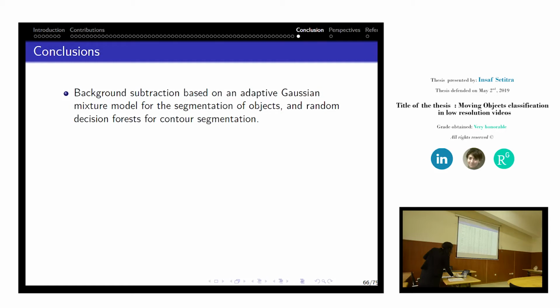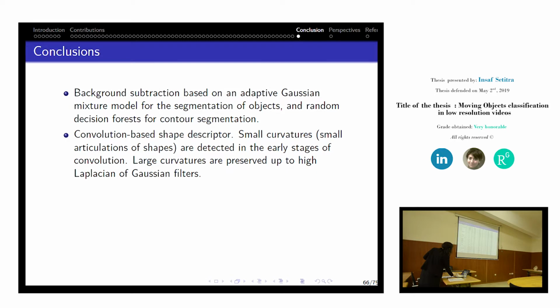So far we presented a background subtraction based on an adaptive Gaussian mixture model for the segmentation of moving objects, and random decision forest for contour segmentation. This proposal improved the original Gaussian mixture model by preserving the contours of objects and allowing the adaptation of the number of Gaussians. This proposal enhances the result of motion-based classification, since in our approach, our descriptor, our focus is on contours of the shape.